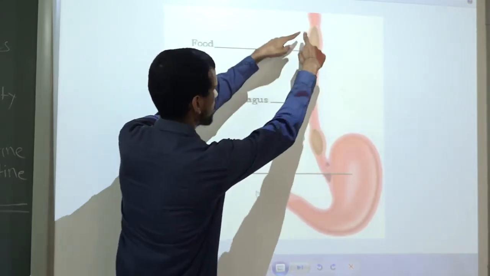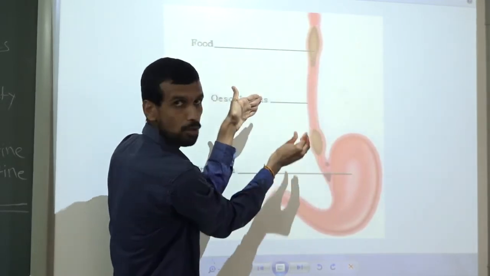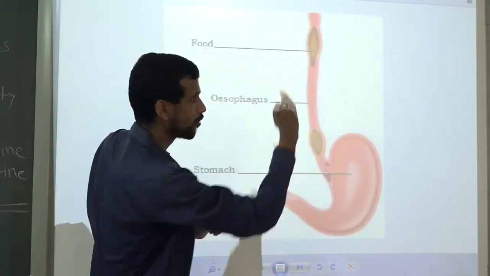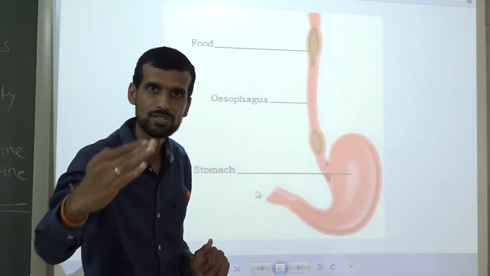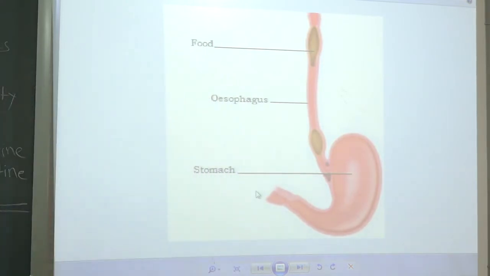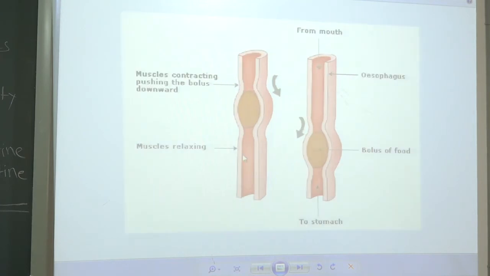So here you can see this portion becomes wide. This is the narrow portion. So food will pass from here to here. The esophagus moves like sea waves. Then food comes to the stomach. Fine. So this is about the esophagus. Here you can see how it is contracting and relaxing, the relaxation and contraction of the esophagus muscles.